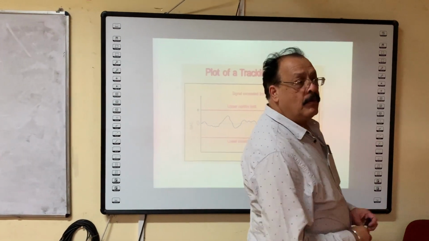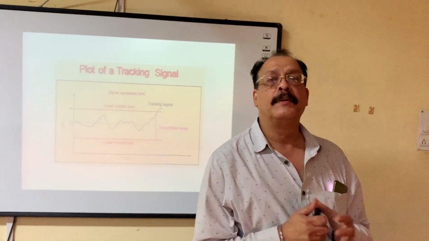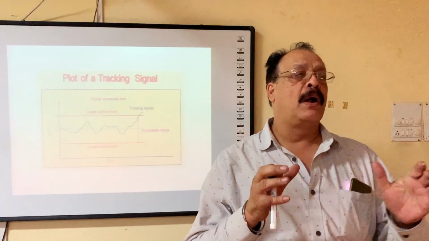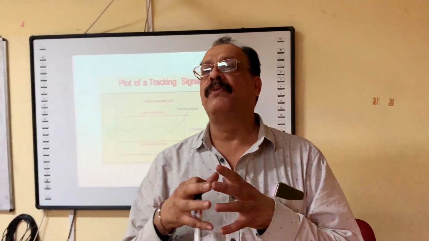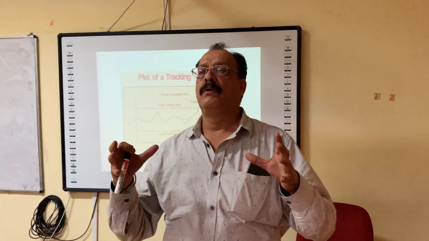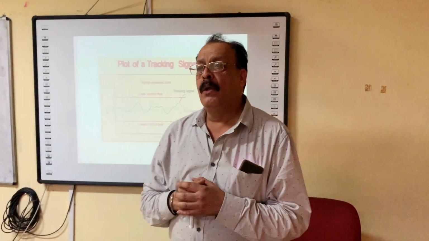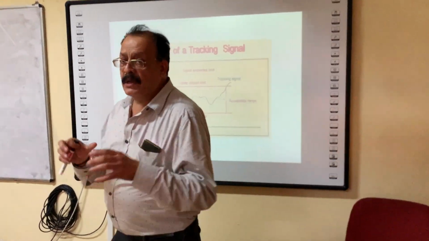So today we will have a discussion on tracking signal. That is basically a part of forecasting, and we will see the relation between forecasting, tracking signal and inventory control. Now, as we all know, what is the concept of inventory?